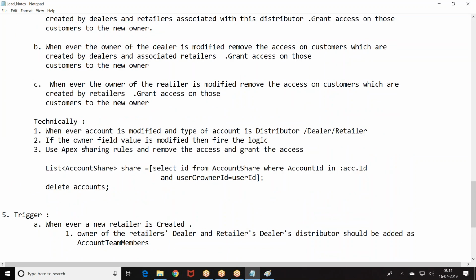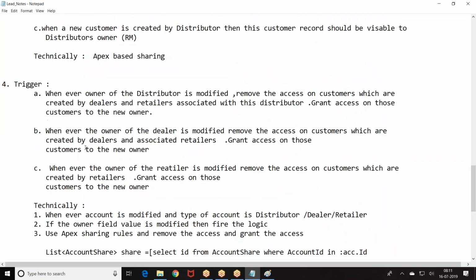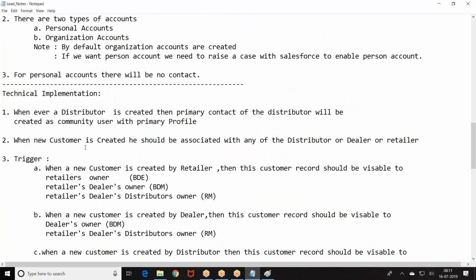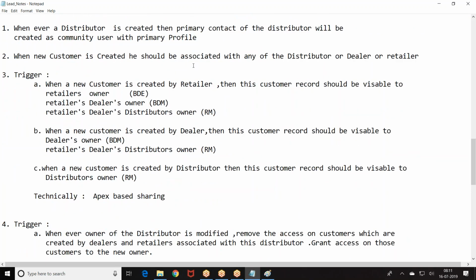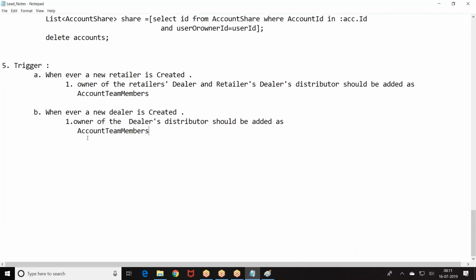When a customer is created, there are certain rules. When the dealers are created, there are certain rules. So we had a couple of requirements basically to deal with creation of new customer, creation of new dealers, and modification of dealer's owner. Right now, at the